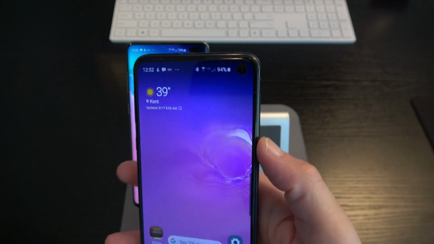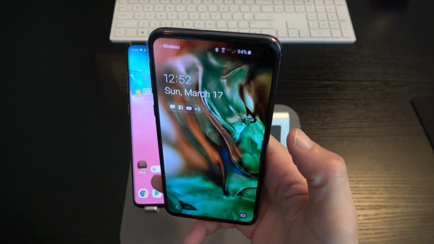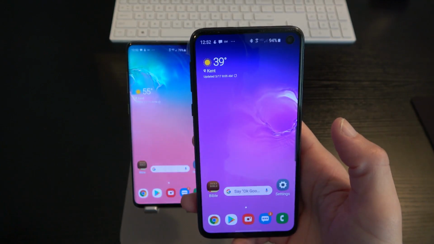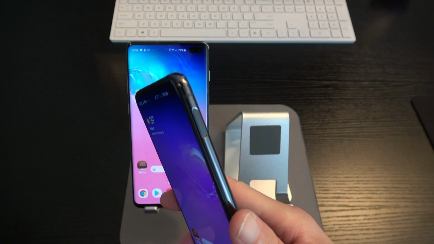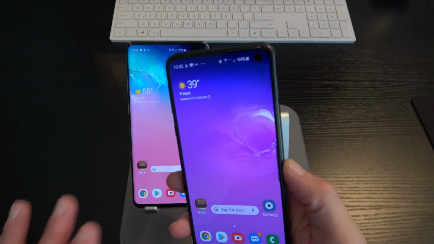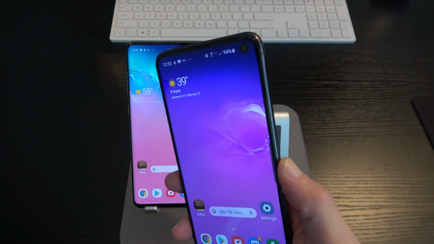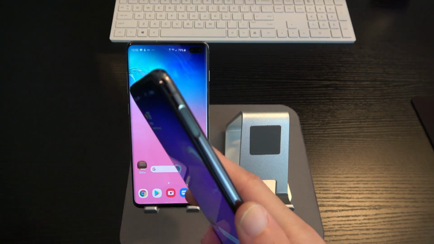Now I like the fact that we do have the double tap feature. Tap, tap, it opens up, scans your face, and it just opens right up just like that. I'm a fan of the side-mounted fingerprint sensor. The only issue that I have with it on the E is that it's too doggone high. Why would Samsung put it all the way up here?